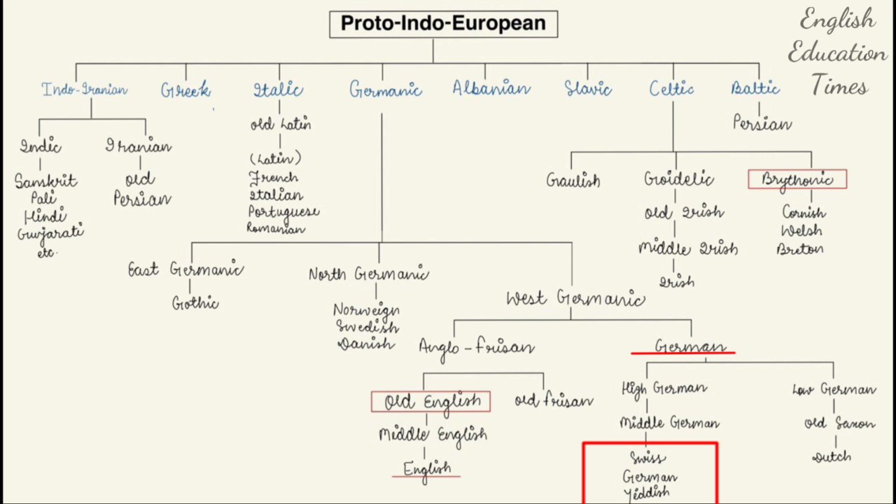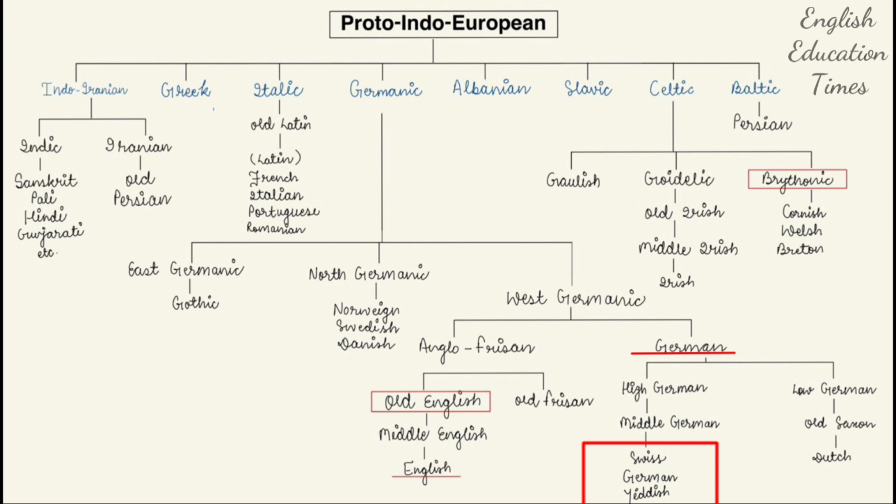So when I tell you that Yiddish is the language of Jews, you will ask me what is the difference between the language of Jews, that is Hebrew, and Yiddish. First I must tell you that Hebrew is older than Yiddish. And second, Yiddish is a language which was developed because of the Jews' trading, when they were traveling to other parts of Europe and had to trade, so this language was formed and developed.